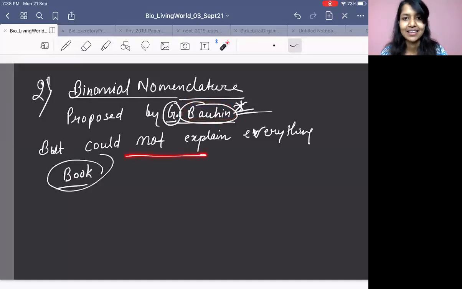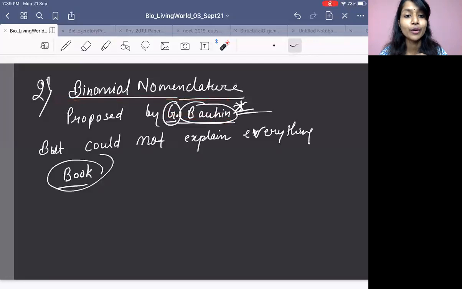But before he could explain how to name, he died. God called him up, right? So he could not explain anything about binomial nomenclature. All he could do was tell that what if we have only two words for one species?